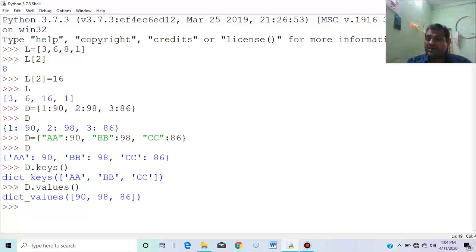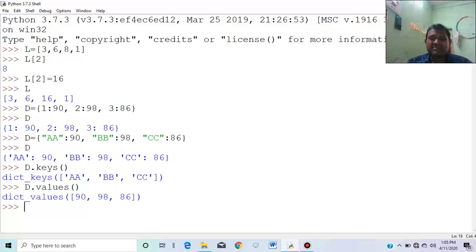Okay, so I'm coming to the next topic. Because dictionary has similarity as well as contrast with respect to earlier definitions like list, tuple and string, let's see what are the features of a dictionary. Number 1, this is an unordered set.